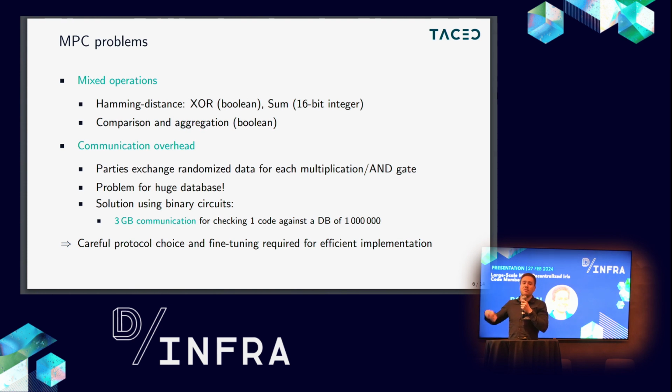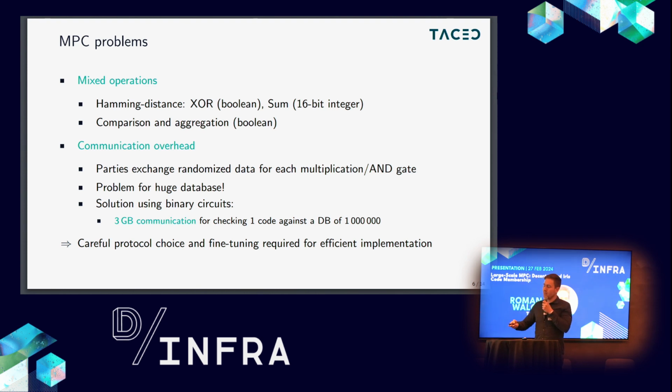It has some pitfalls where this can become very inefficient. The first pitfall is that it is a protocol full of mixed operations. For the Hamming distance, first you have to compute the XOR operations, which is a Boolean operation, and then you have to sum up how many bits are set in the result. And you get as a result a larger integer. In our case, it will be a 16-bit integer. And then finally, when you want to compare this Hamming distance to a threshold, this is usually also done by evaluating a binary circuit. Mixing Boolean operations with integer operations is usually considered something that can be very inefficient in these MPC protocols.